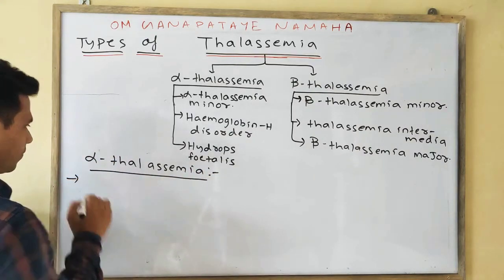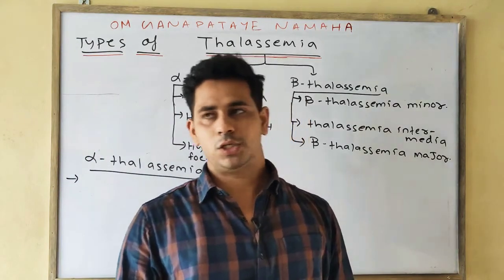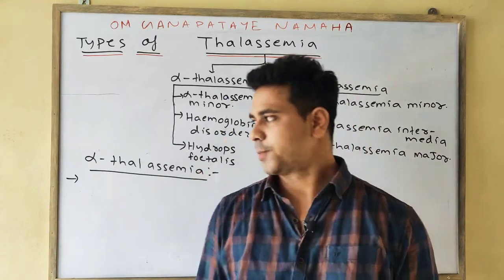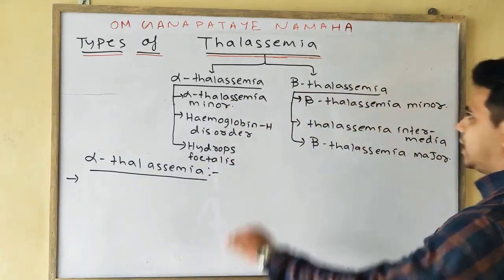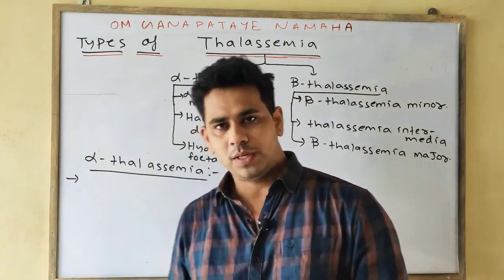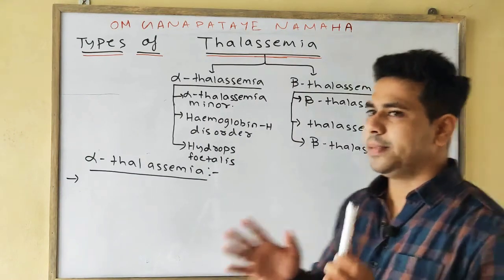First point. As we know, hemoglobin consists of two alpha globin chains and two beta globin chains. In the case of alpha thalassemia, we'll discuss the alpha globin chain, and in the case of beta thalassemia, we'll discuss the beta globin chain.